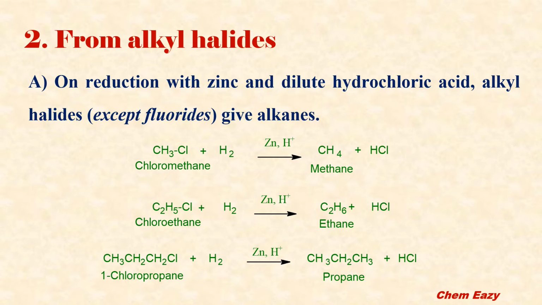For example, if we use chloromethane, this on reduction with zinc and dilute hydrochloric acid, here H plus indicates this acid, gives methane. Then chloroethane on reduction gives ethane. For 1-chloropropane on reduction we can get propane as the product.